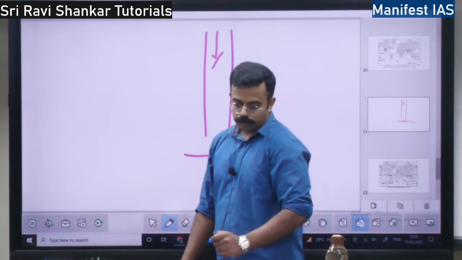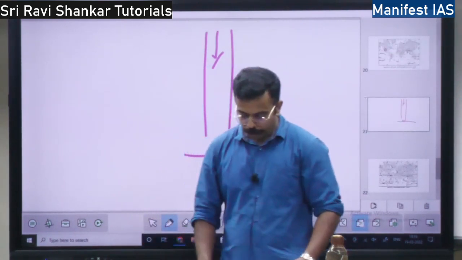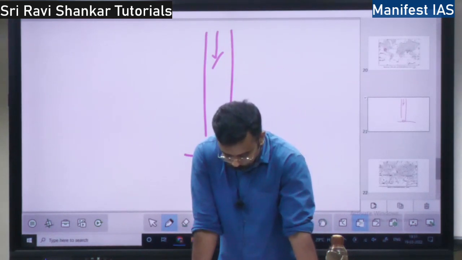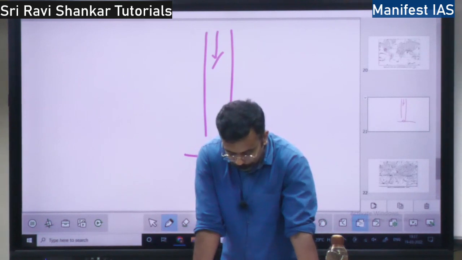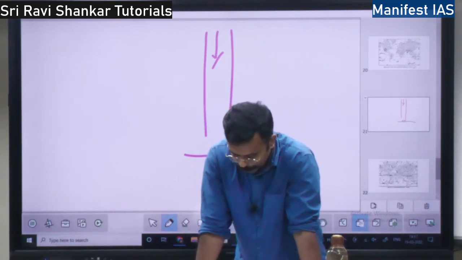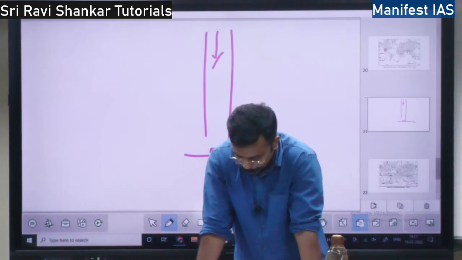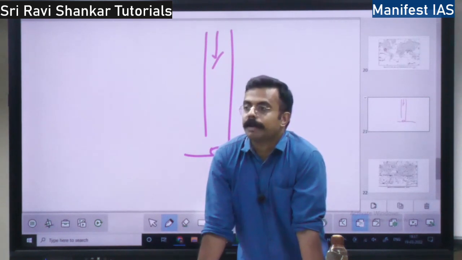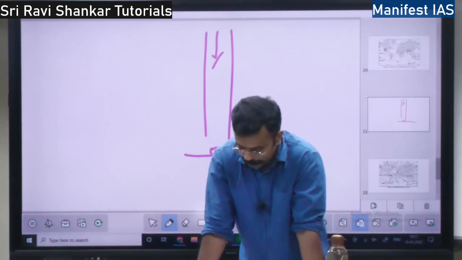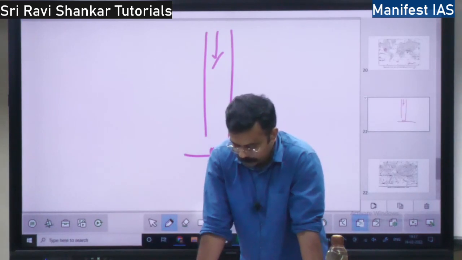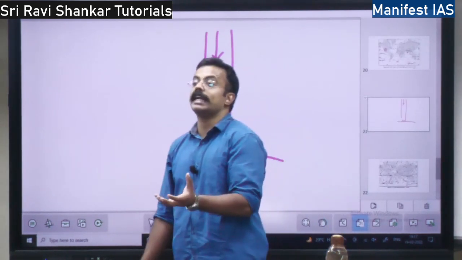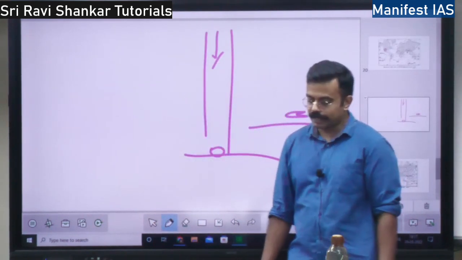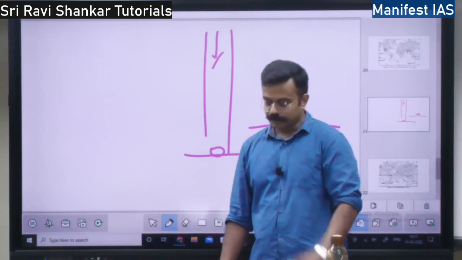1013.2 millibar, right? So gravity, see what happens. At the surface the pressure will be very high. Surface air will be very dense. Because of dense air, there is high pressure at the surface.